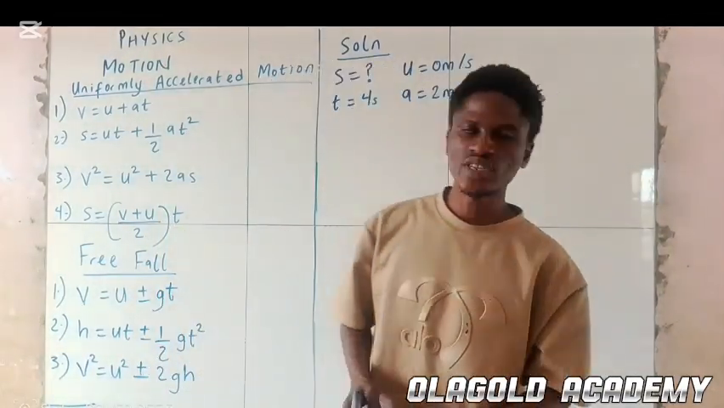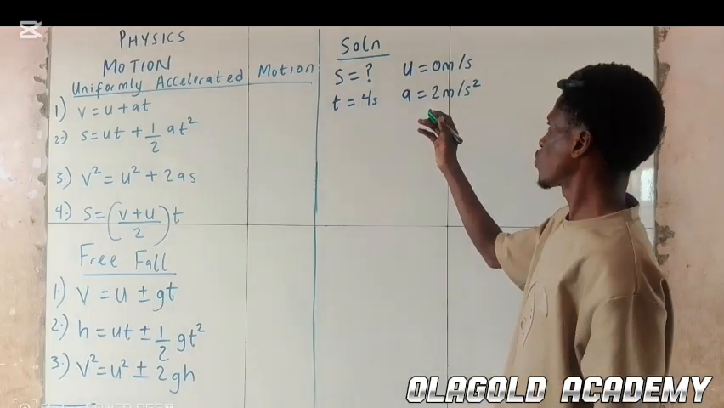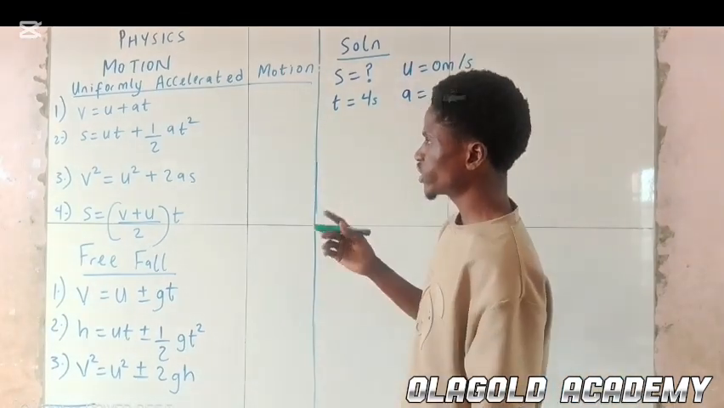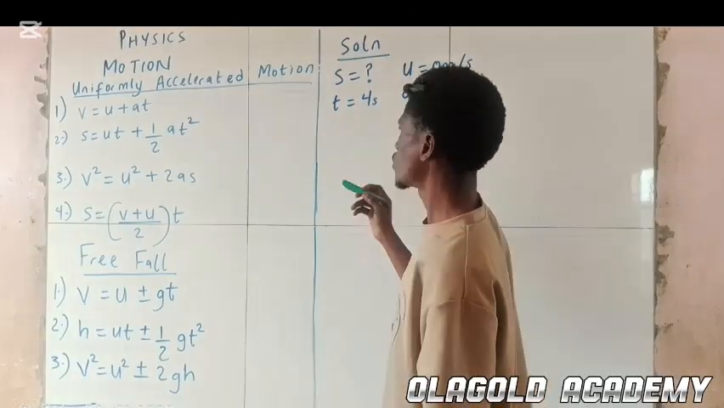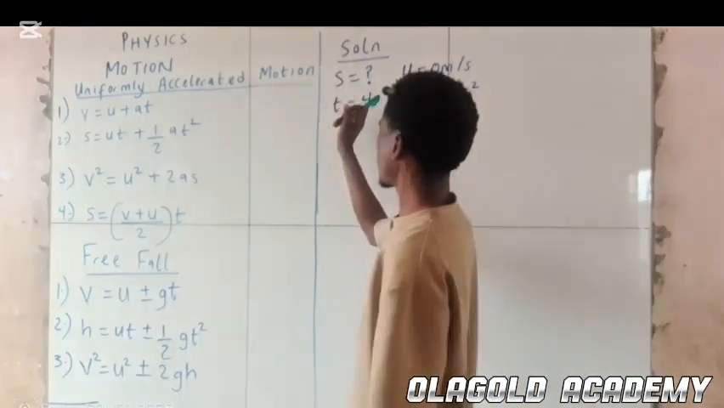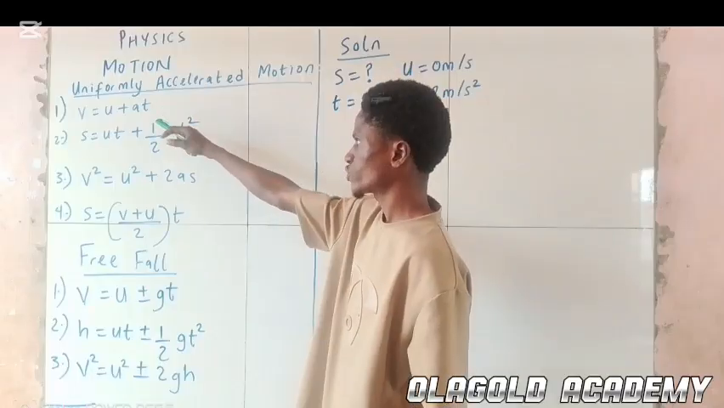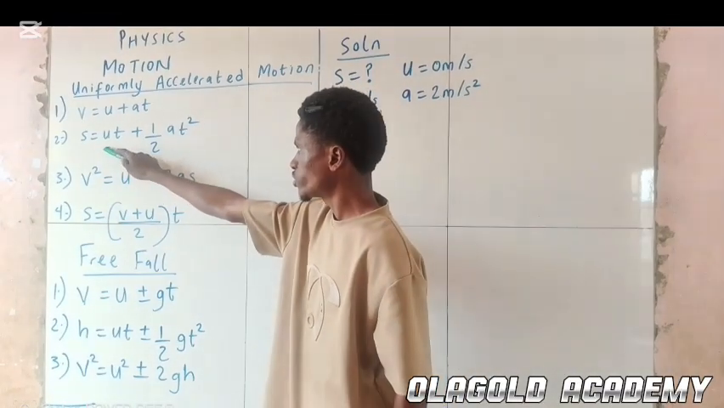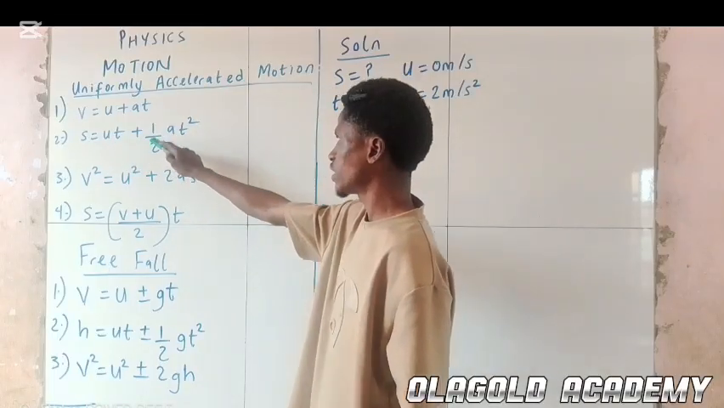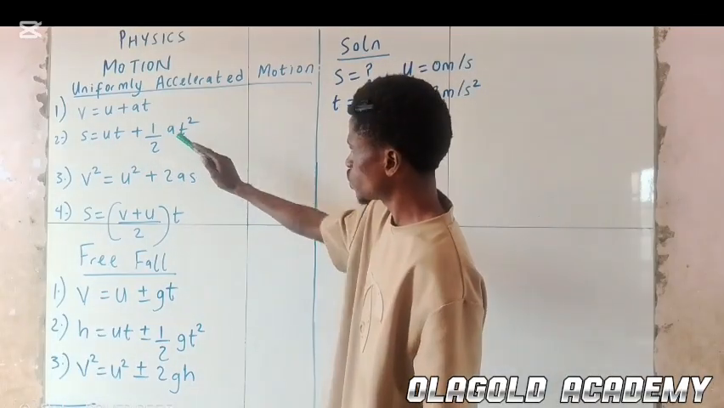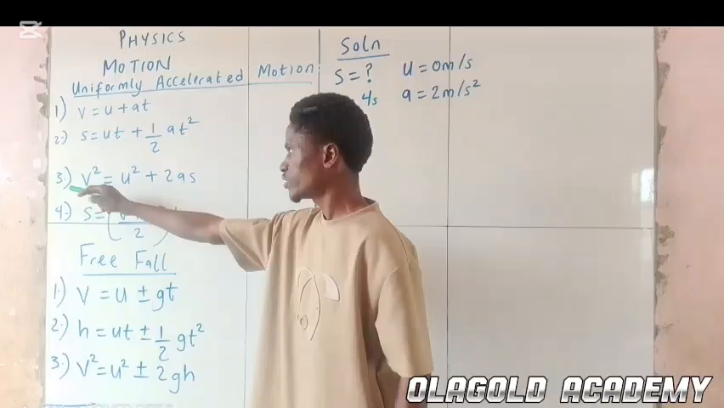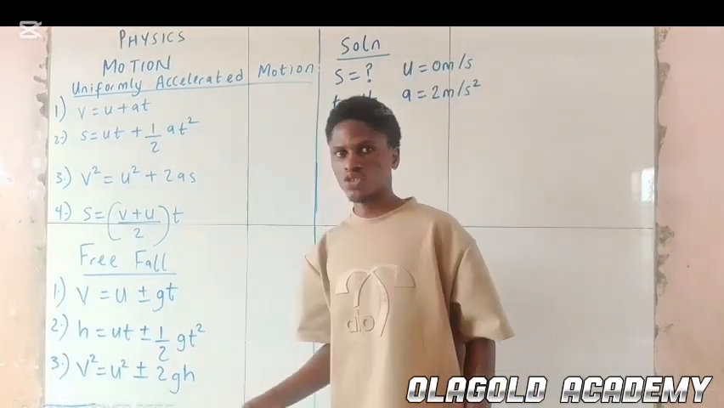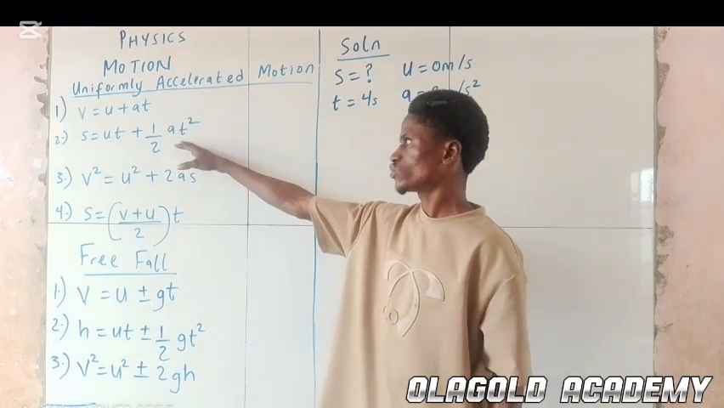Alright, with these given parameters, what formula is best to be used here? If we check carefully, V is not there, so we can't use this first equation. For the second equation, we're looking for distance. U is present, T is present, A is present. We check number 3, this is not given. So the best equation to make use of is equation 2.